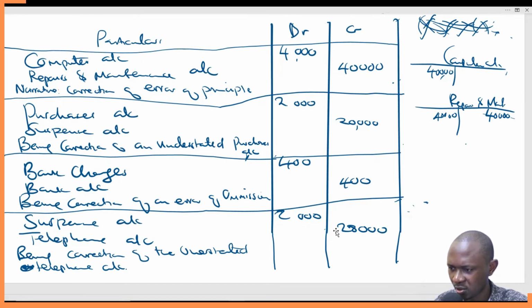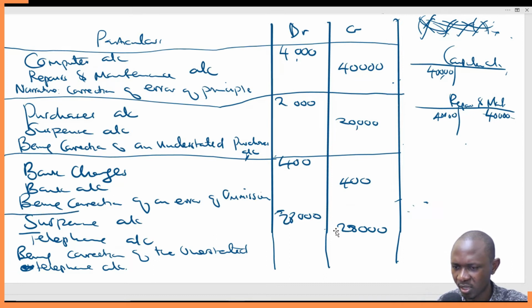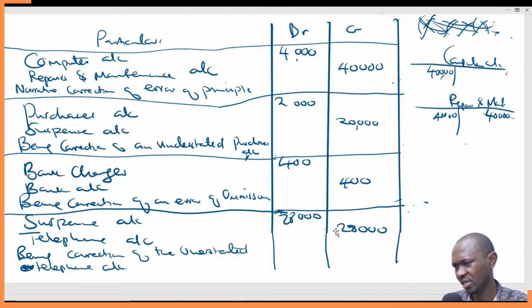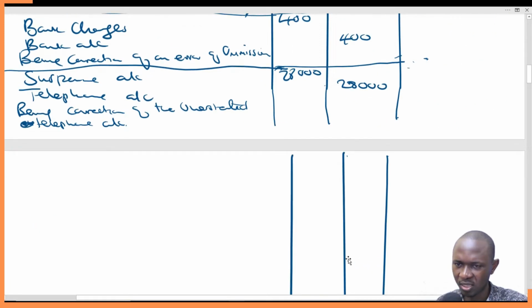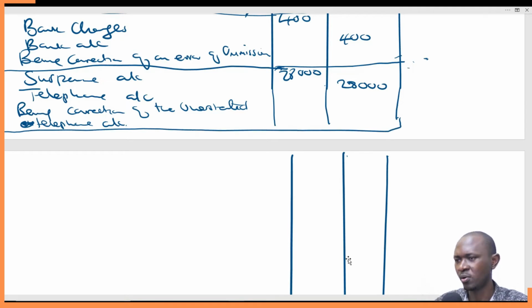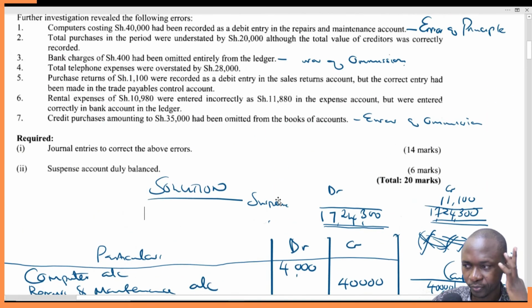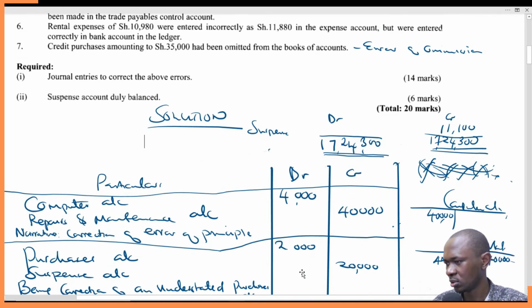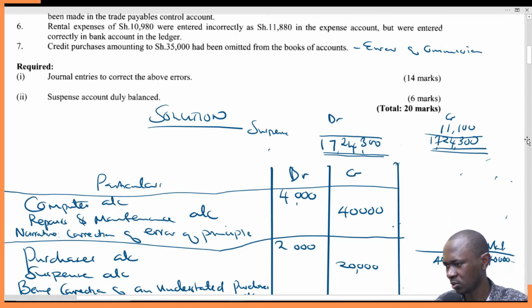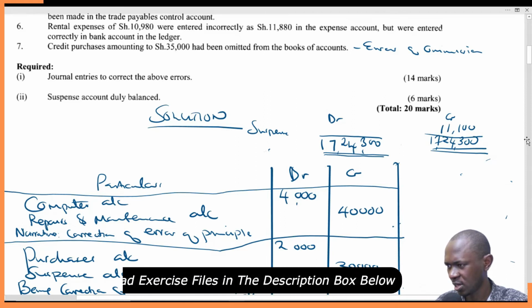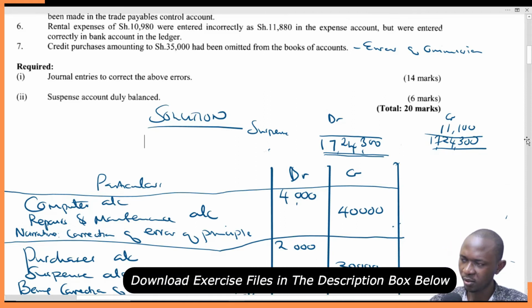So this is 28,000. Let's just correct. Oh, 28,000. So let's draw this line again. Hope now it's okay. So we have it right. So 28,000, 28,000 like that. And then we also need to close this. Now we have closed it. So let's proceed. We need to do away with this part here. It's not part of the question. Okay, so we can proceed from there now that we have our house in order.